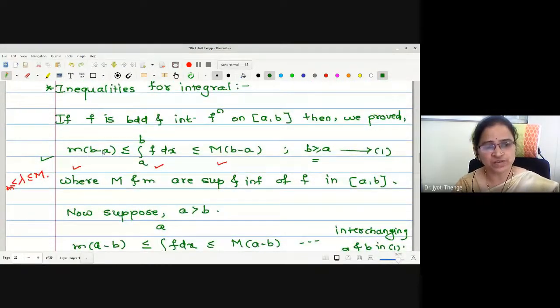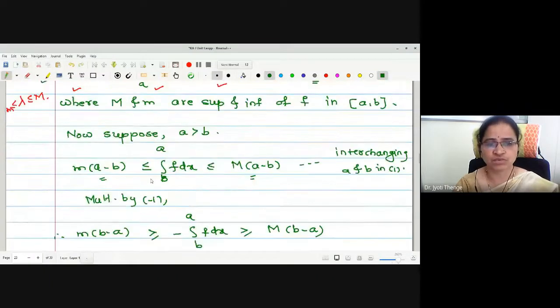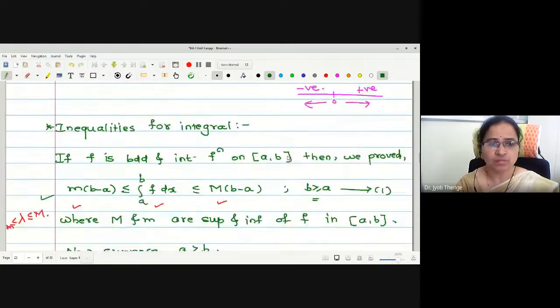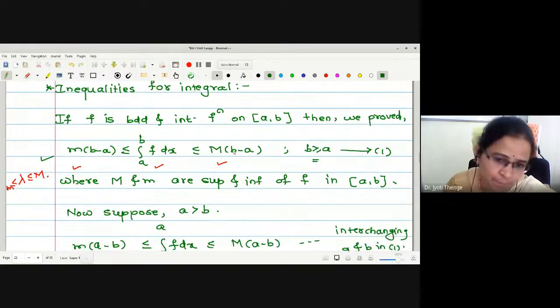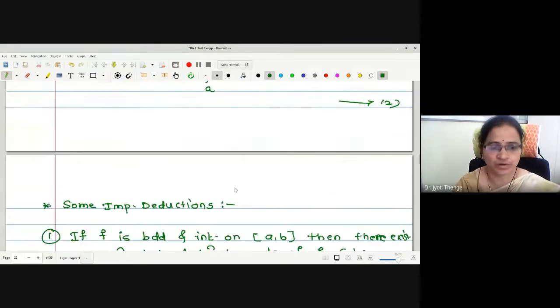Similarly, initially we started with this inequality that the value of integration a to b f dx lies between small m times b minus a and capital M times b minus a. Then with some changes we understood what will happen if a is greater than b. If a is greater than b, we have seen that exactly the reverse happens. Here small m times b minus a works as the lower value, and capital M times b minus a works as the upper bound for the values of the integration. Here it becomes exactly reverse.